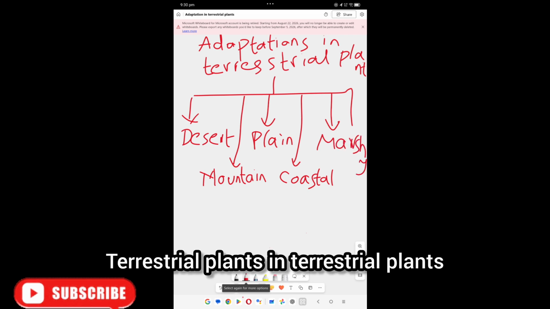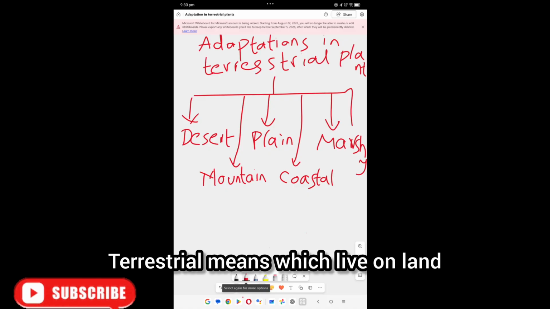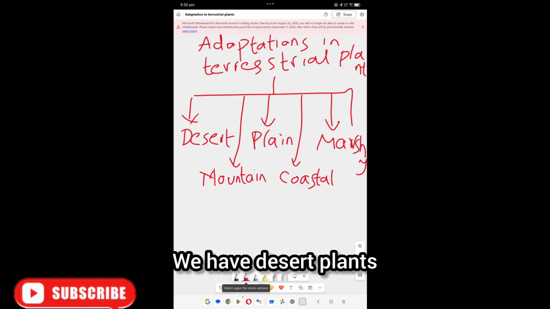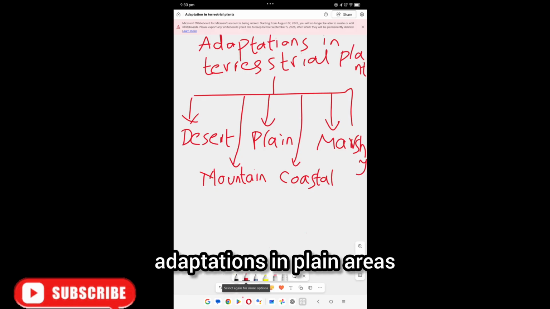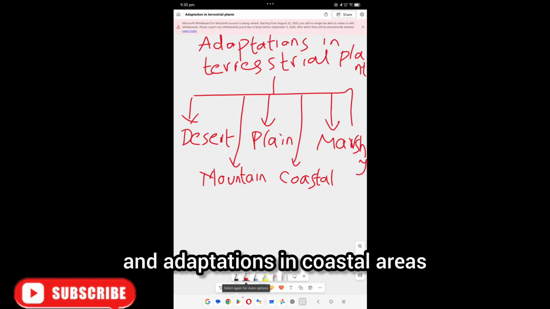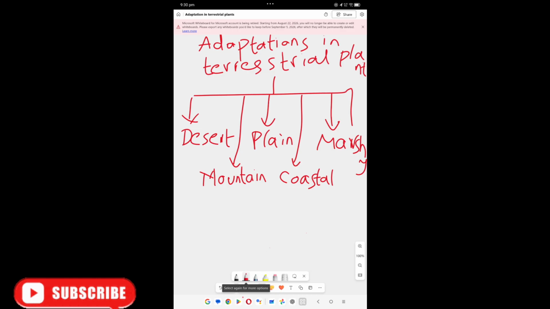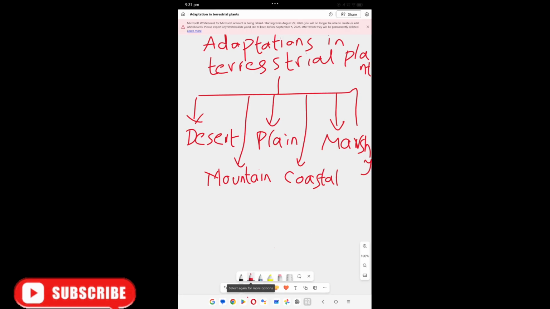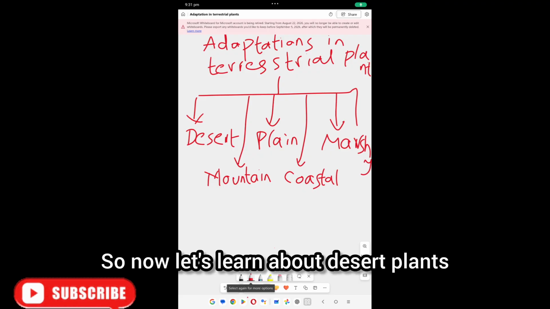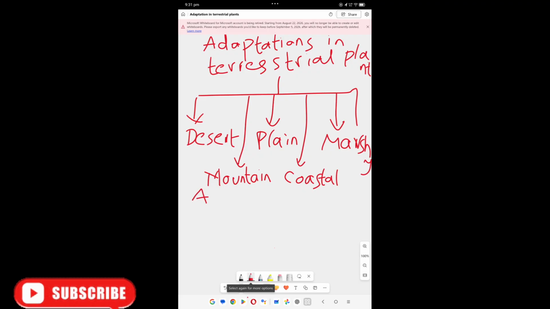Terrestrial means which live on land. We have desert plants, mountain areas, plain areas, coastal areas, and marshy areas. So let's learn one by one. Now let's learn about adaptations in desert plants.